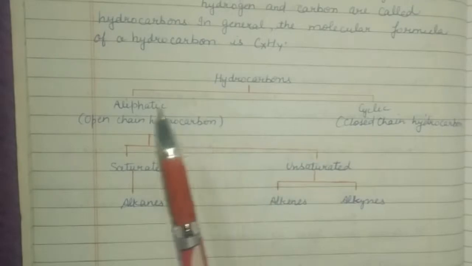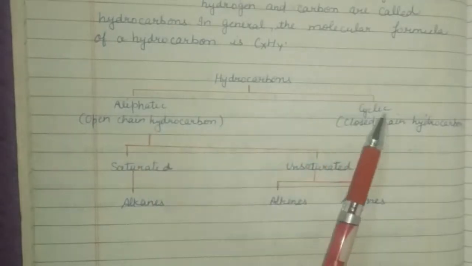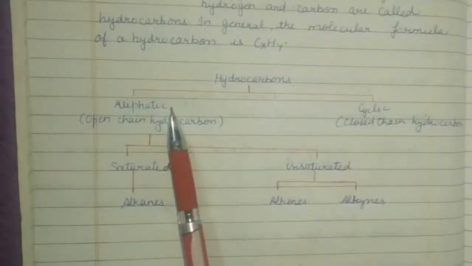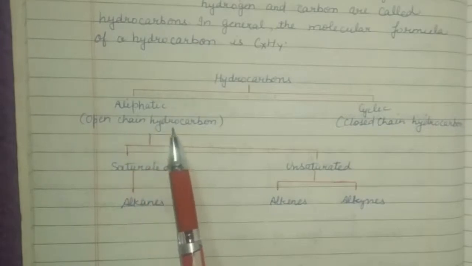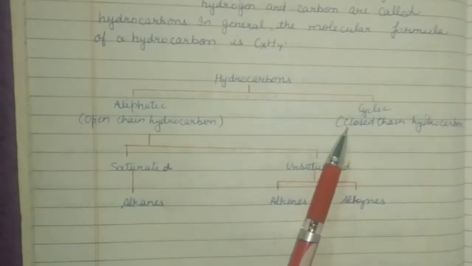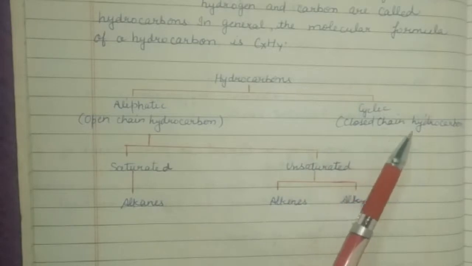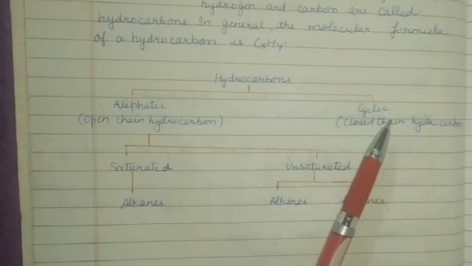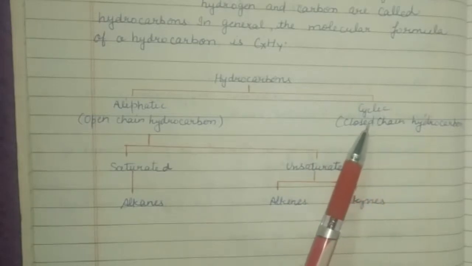Hydrocarbons are divided into two categories, aliphatic and cyclic. Aliphatic compounds are open-chain hydrocarbons and cyclic compounds are closed-chain hydrocarbons. In cyclic compounds, carbon-carbon links form a ring structure.